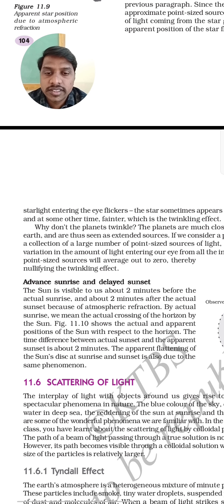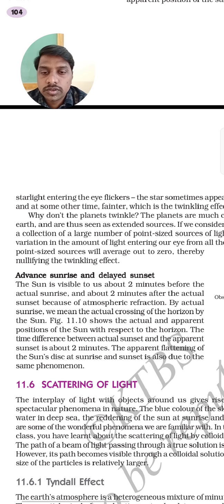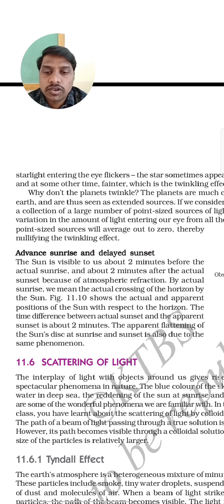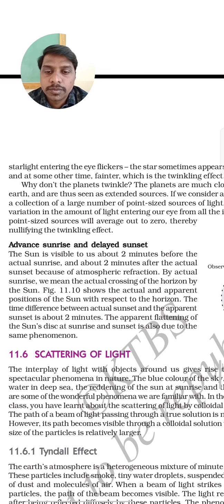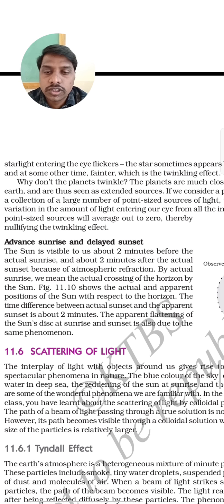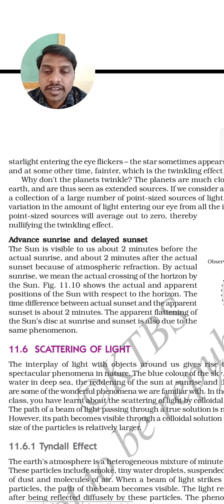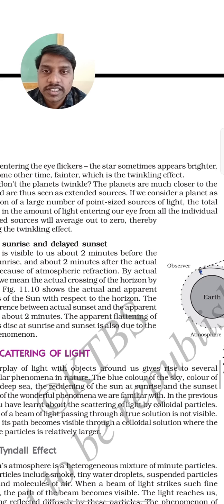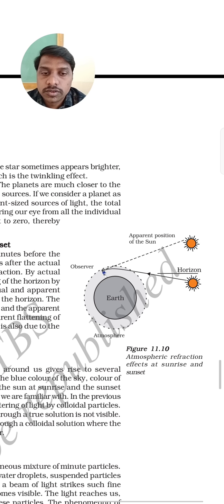So, advance sunrise and delayed sunset. The sun is visible to us about 2 minutes before the actual sunrise, and about 2 minutes after the actual sunset, because of atmospheric refraction. By actual sunrise, we mean the actual crossing of the horizon by the sun. The figure shows the actual and apparent position of the sun with respect to the horizon. The time difference between actual sunrise and apparent sunrise is about 2 minutes. The apparent flattening of the sun's disc at sunrise and sunset is also due to the same phenomenon, that is, atmospheric refraction.